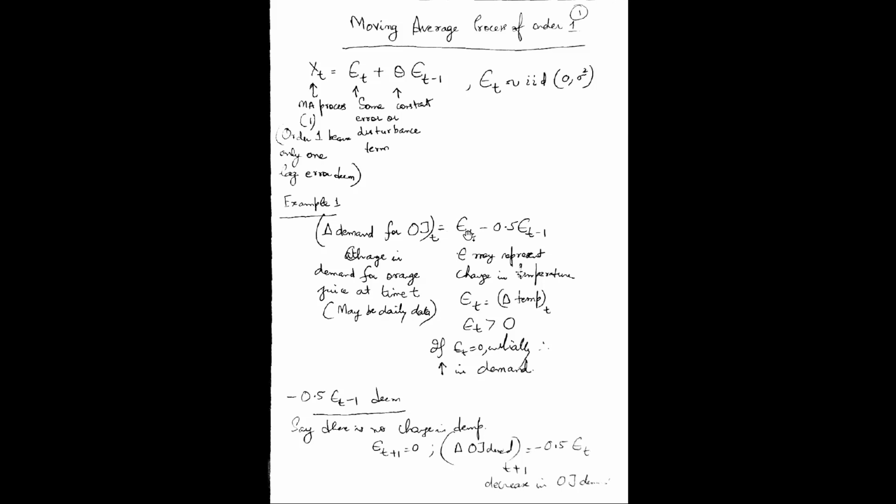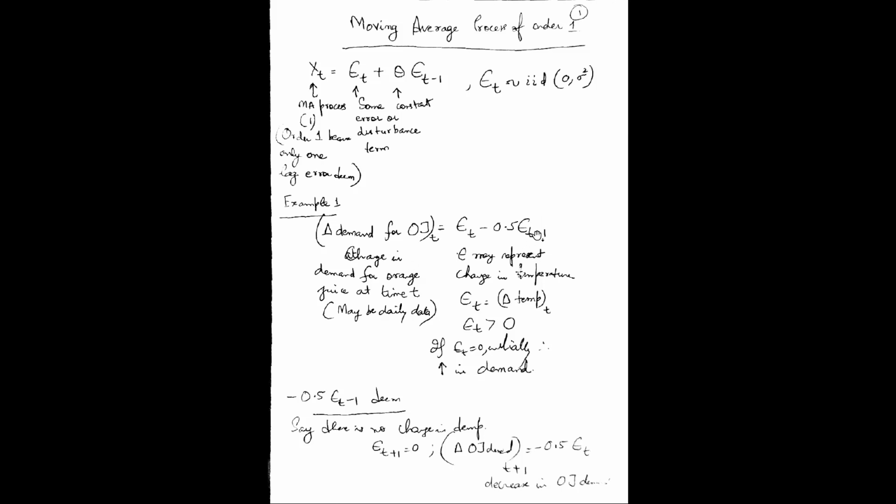Because epsilon t is greater than 0, there will definitely be an increase in demand. Epsilon t represents the change in temperature, and this equation tells me that when there is a change in temperature, there will be an increase in the demand for orange juice. Intuitively, it seems correct.